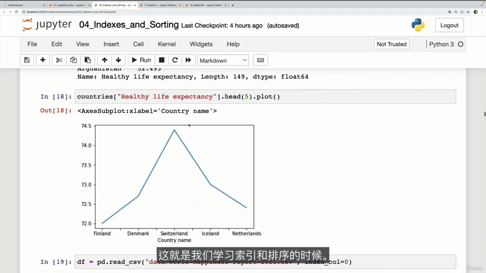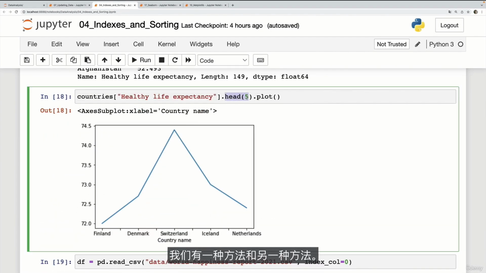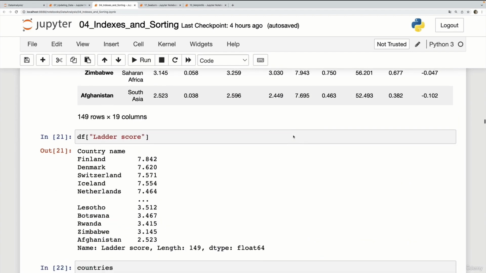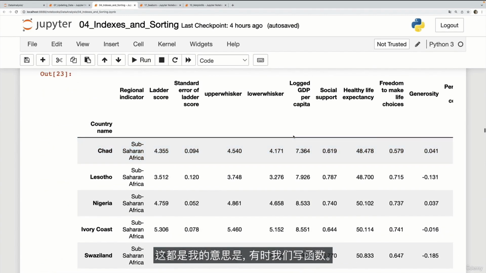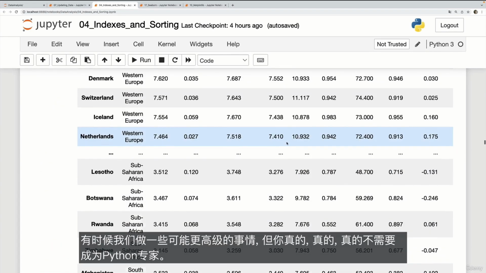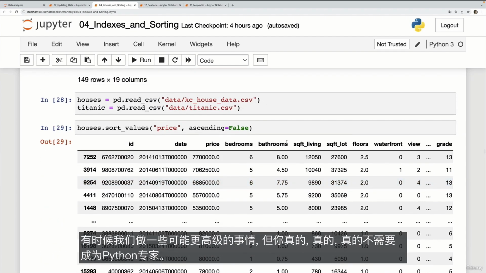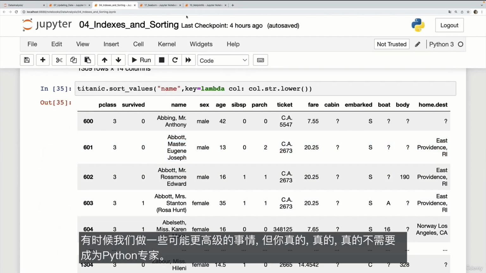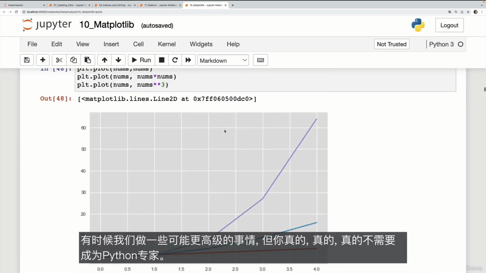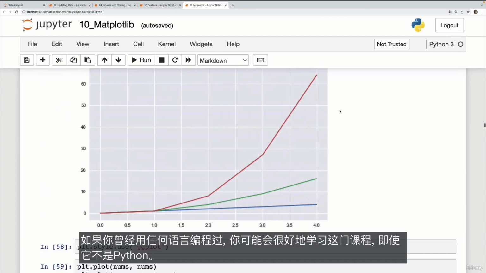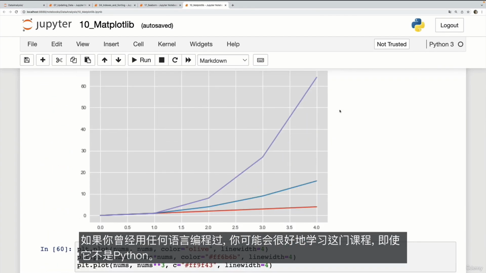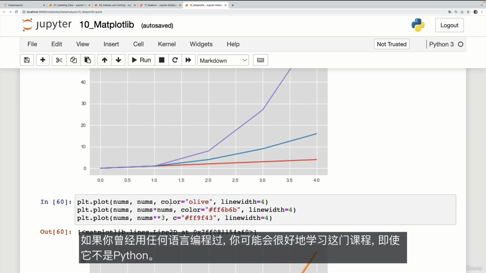This is when we learn indexing and sorting. We've got a method and another method. There are times we write functions, there's times we do some things that might be a little bit more advanced, but you really, really, really do not need to be an expert in Python at all. If you've ever programmed in any language, you'll probably be just fine in this course, even if it wasn't Python.